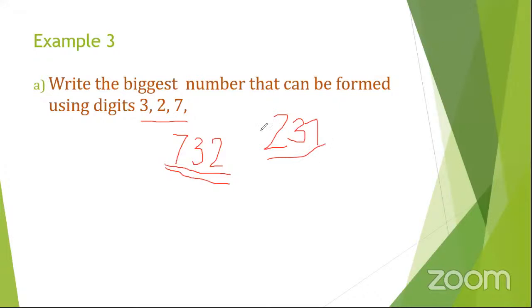If they ask for the sum of these two numbers, what do we do? If they ask for the sum? We add. Good. When they ask for the sum, we add them. What about the difference? We subtract. Good, we subtract.